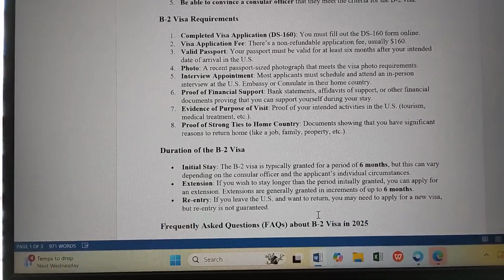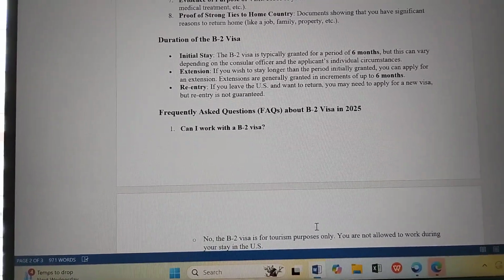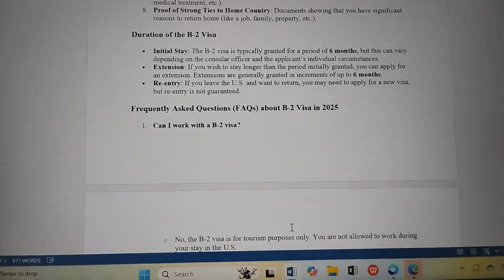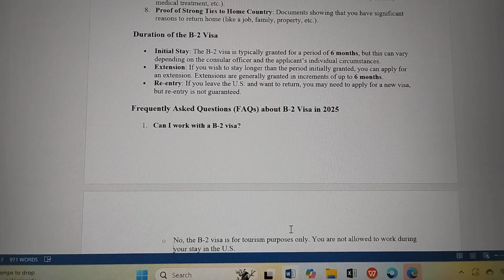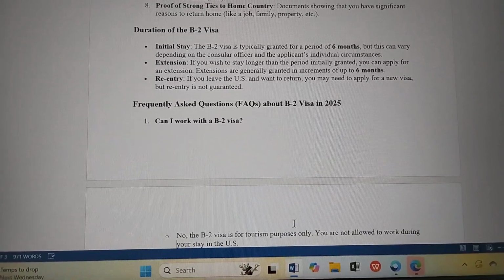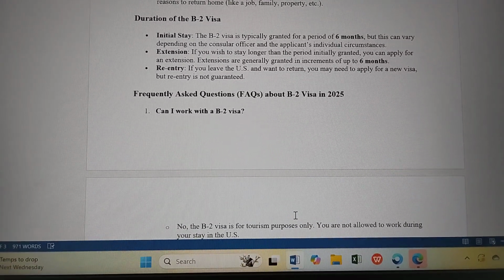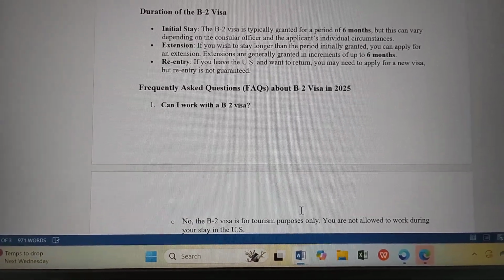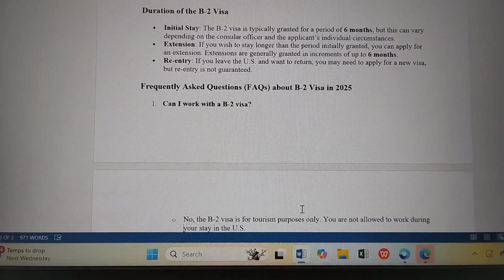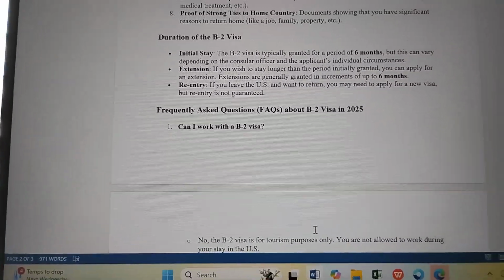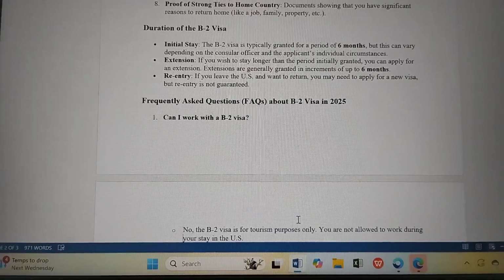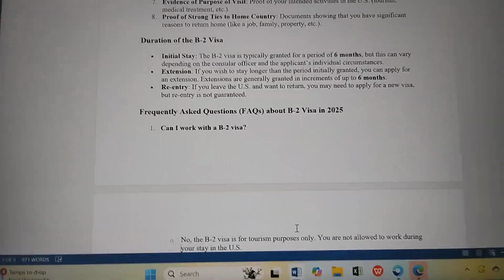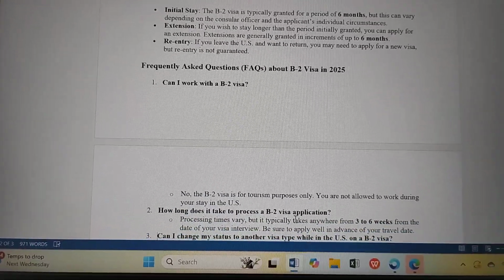Duration of the B-2 visa. Initially, the B-2 visa is typically granted for a period of 6 months, but this can vary depending on the consular officer and the applicant's individual circumstances. Extension. If you wish to stay longer than the period initially granted, you can apply for an extension. Extensions are generally granted in increments of up to 6 months. Re-entry. If you leave the US and want to return, you may need to apply for a new visa, but re-entry is not guaranteed.